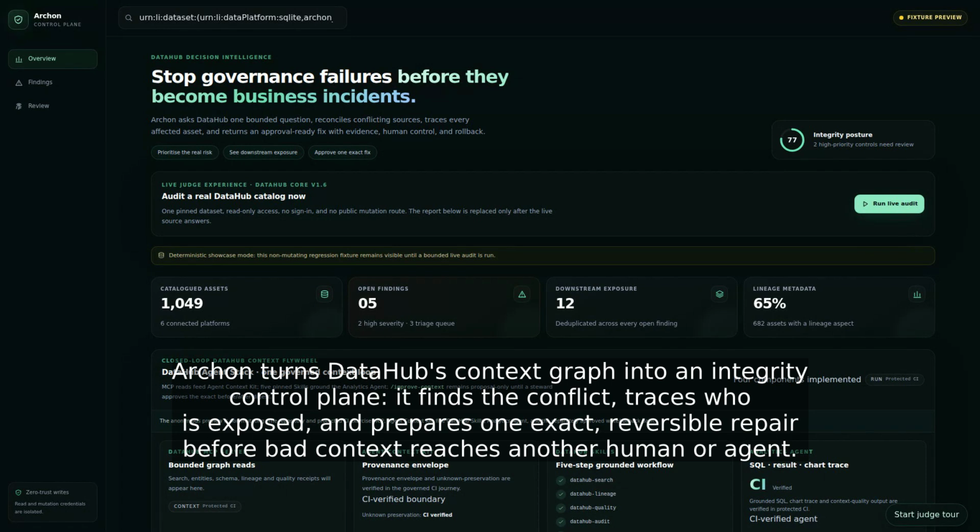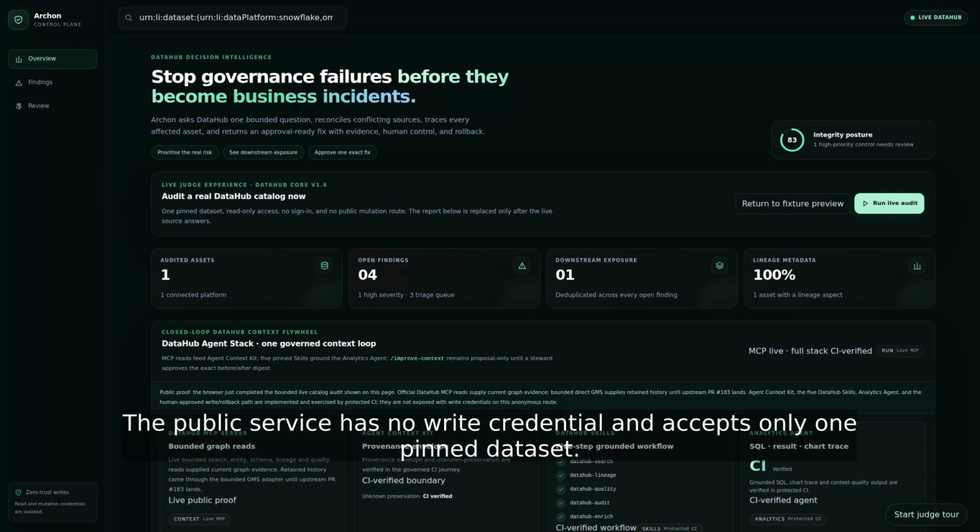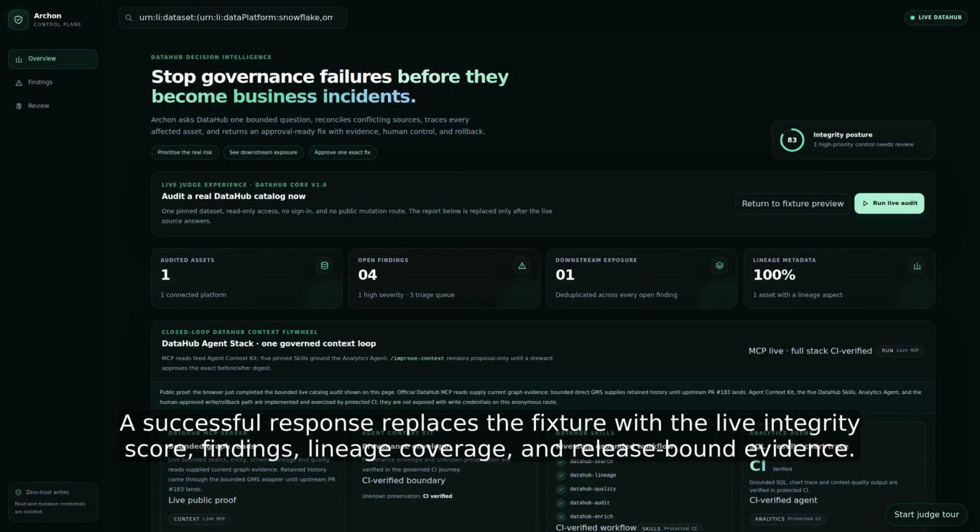This button is querying a private DataHub Core 1.6 catalog now. The public service has no write credential and accepts only one pinned dataset. A successful response replaces the fixture with the live integrity score, findings, lineage coverage, and release-bound evidence.